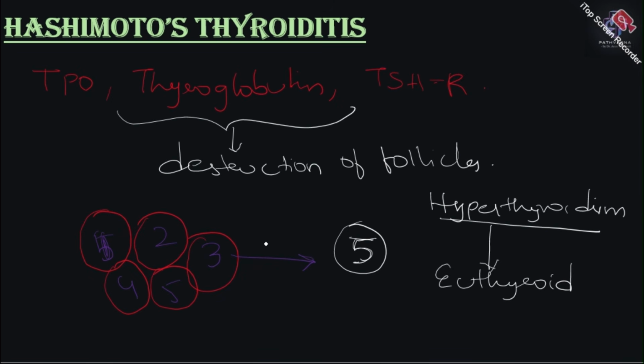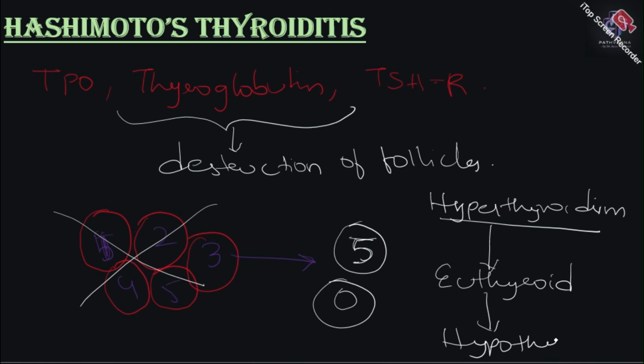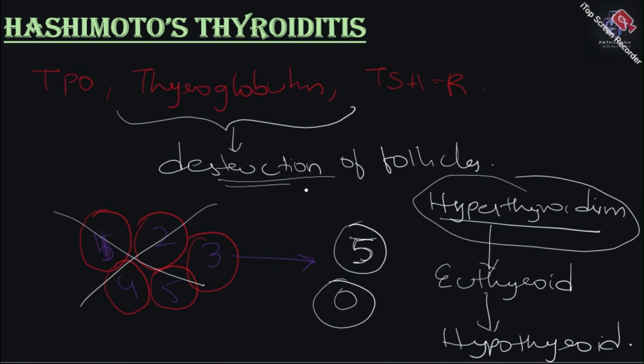And once there are no hormones in the body, where let's say all your follicles are being destroyed in the advanced stages, that's when the condition will become hypothyroid. Okay, so this is very important. Why? Because even though we are discussing Hashimoto's thyroiditis under hypothyroidism, initially the presentation will be hyperthyroidism because of the acute destruction of your follicles. Okay, so as the glandular destruction progresses, as there are no further follicles left for the hormone to be produced, that's when the patient will land in hypothyroidism.